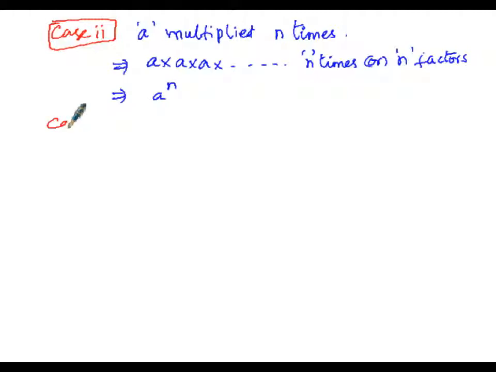Then in case number 3, in 5 cube, that is 5 repeated thrice, 5 into 5 into 5.